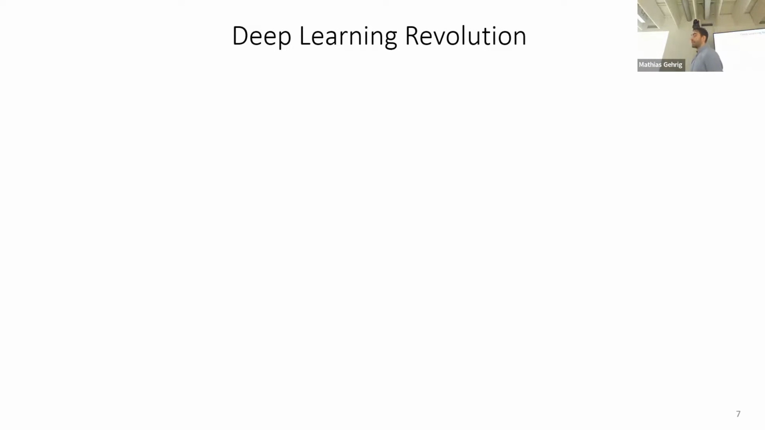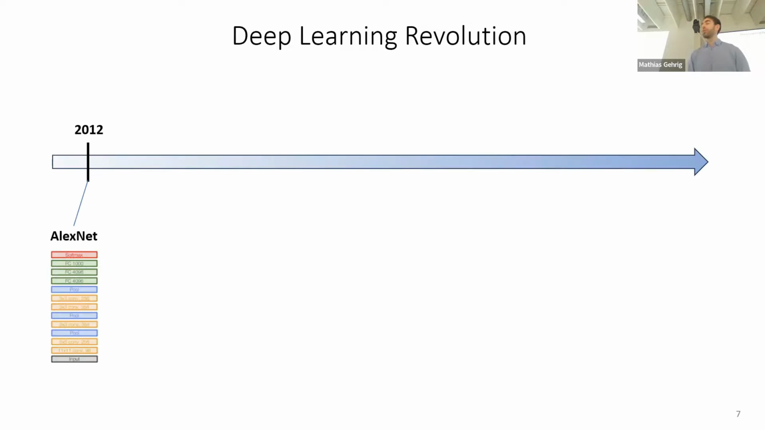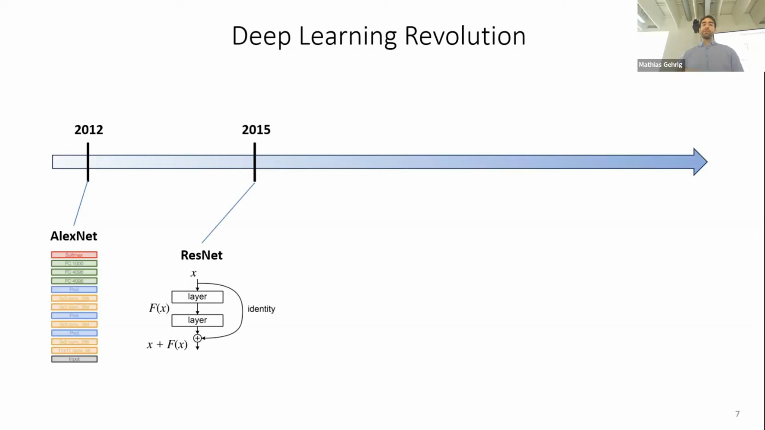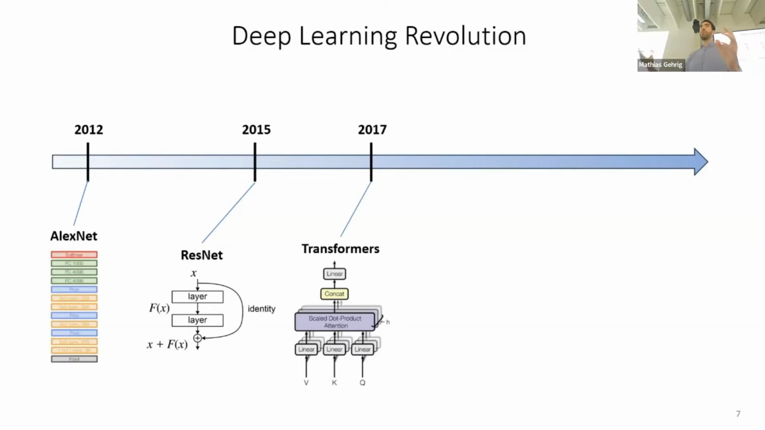In the last decade, the field of computer vision has changed dramatically since AlexNet won the ImageNet competition in 2012. Since then, deep learning has become a core part of computer vision and has also evolved over time. For example, in 2015, we have seen ResNets. In 2017, transformers, and many, many more innovations that I'm not listing here.